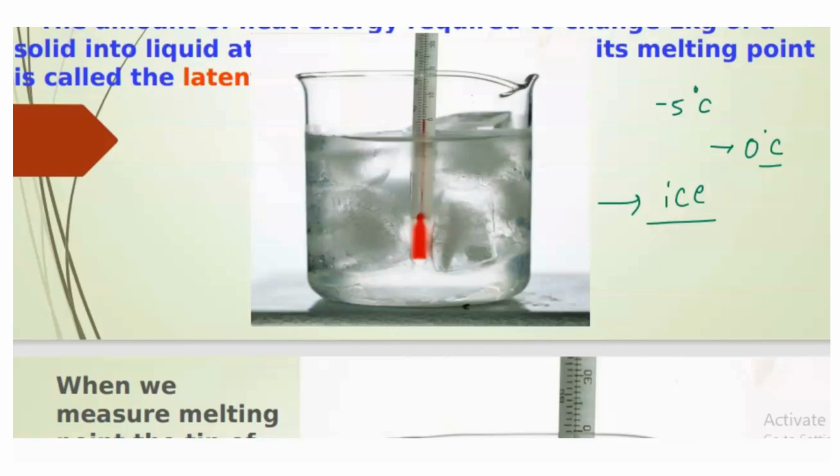Correct. Now what I'm doing is I'm not stopping the heat. The heat which I am providing from below, right, I'm not stopping it. ठीक है.